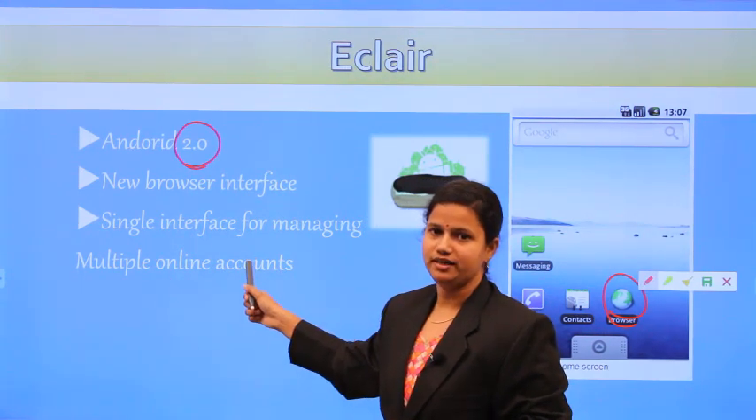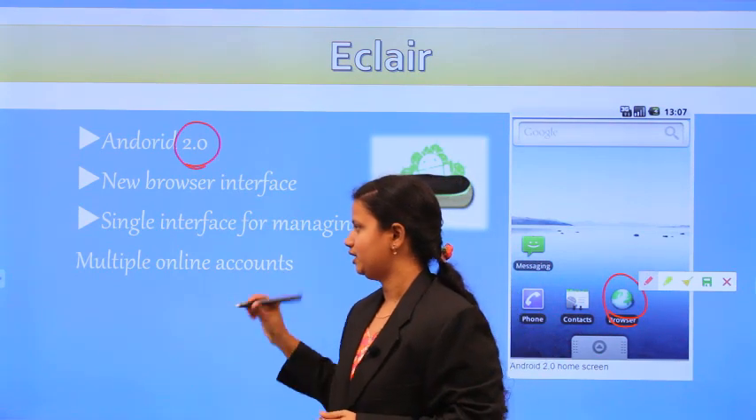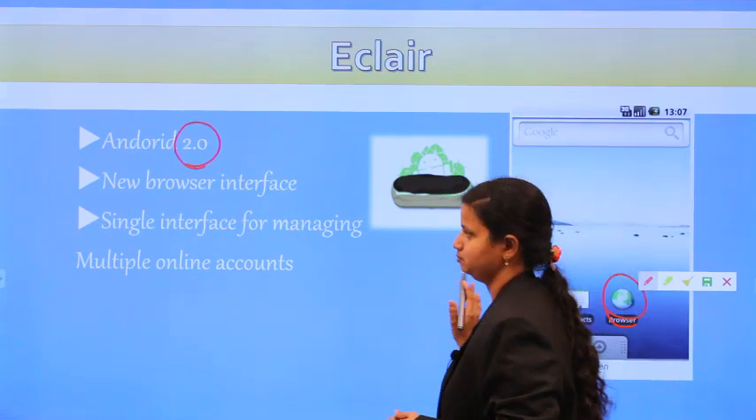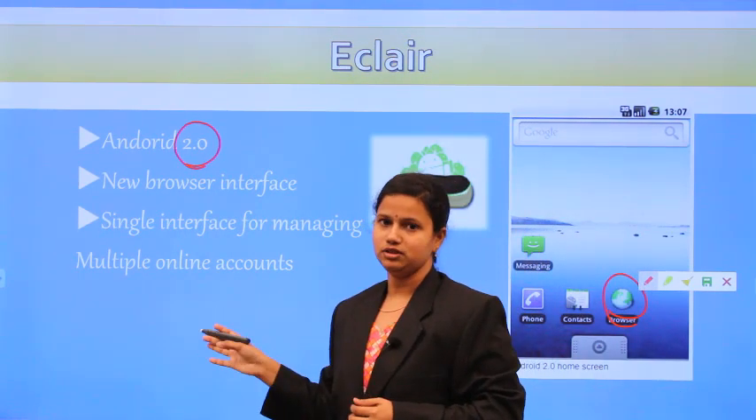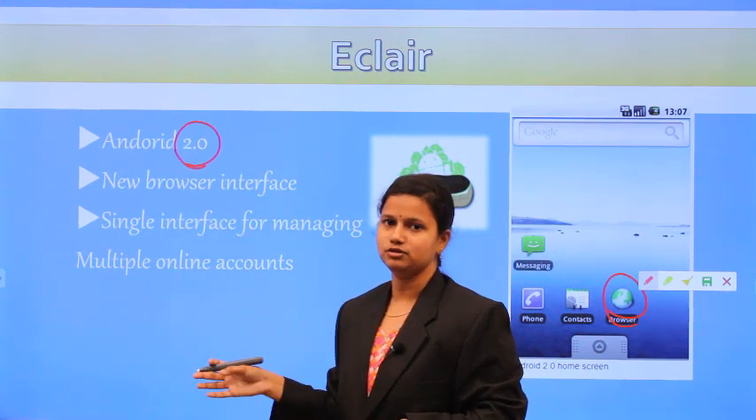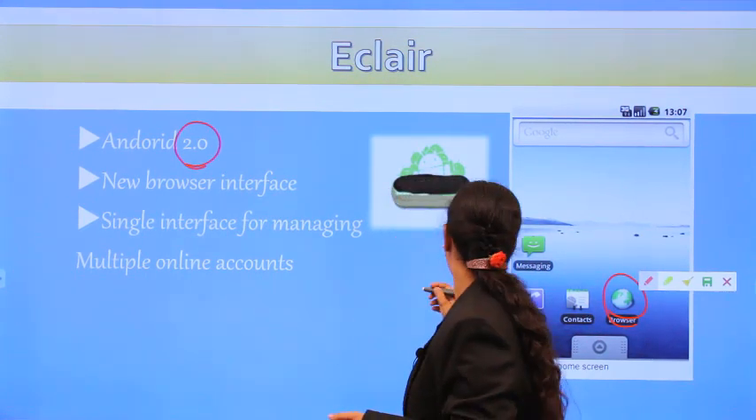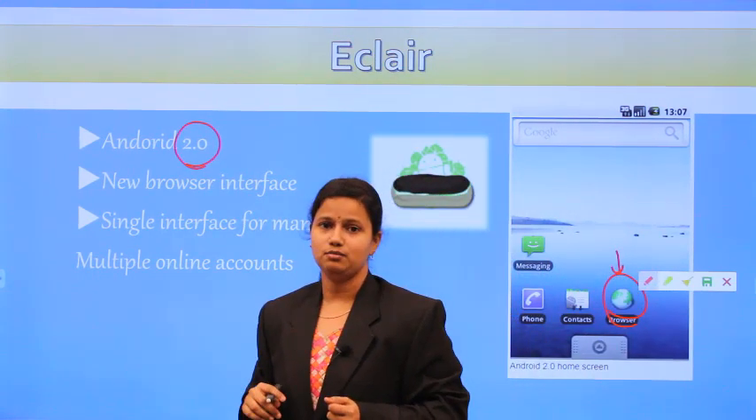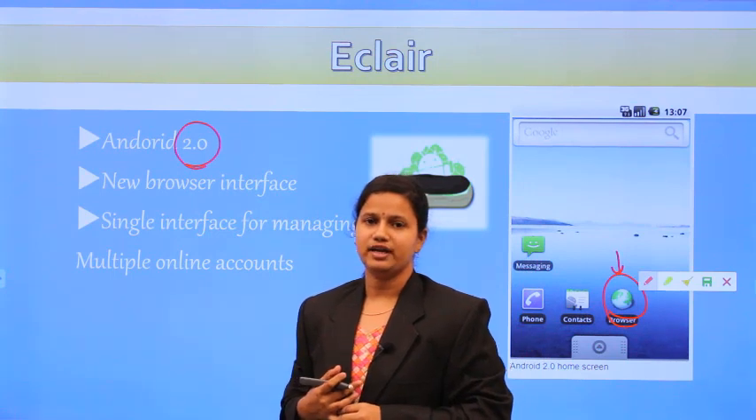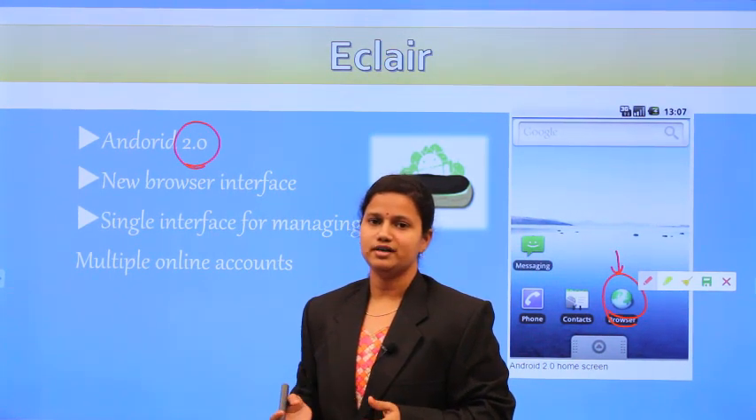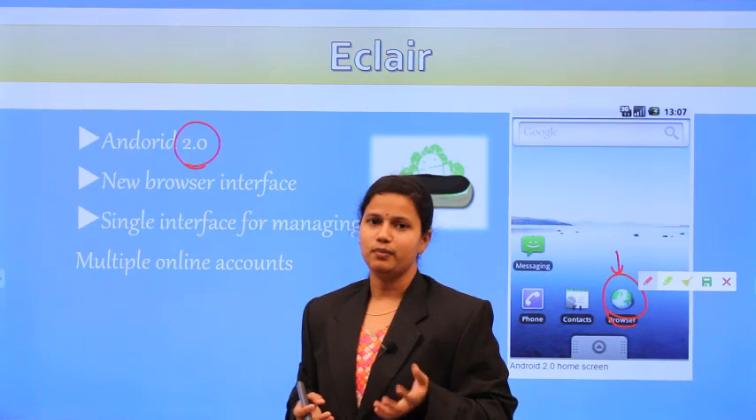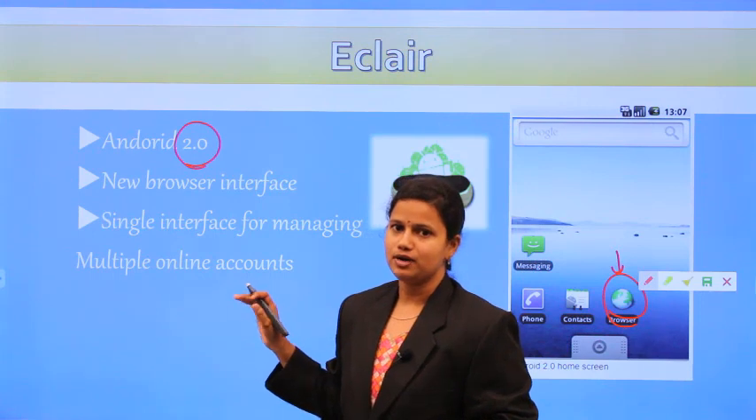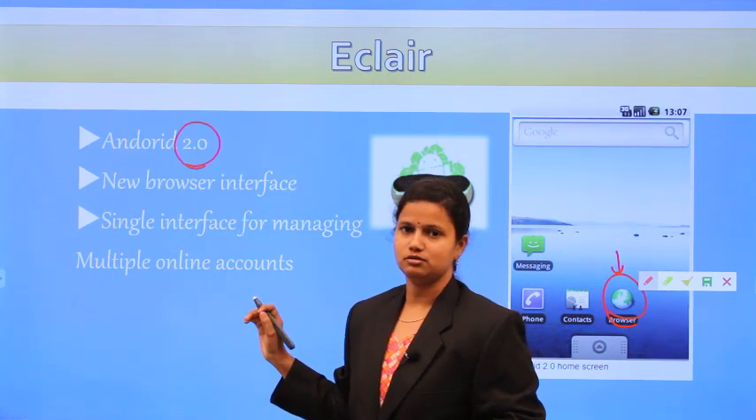So what is the single interface for managing multiple online accounts? When you are using this browser, we have to maintain our multiple accounts. When you are opening up your mobile, it will ask you to create one account. So you are creating your account with your name. But along with that, it also has one more option: if you want to add any other account also, that is possible.